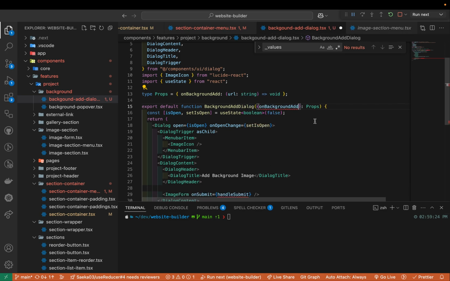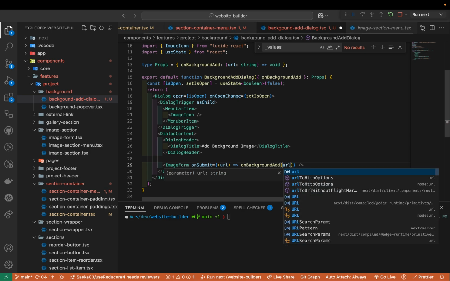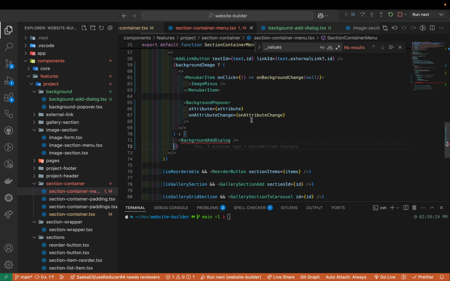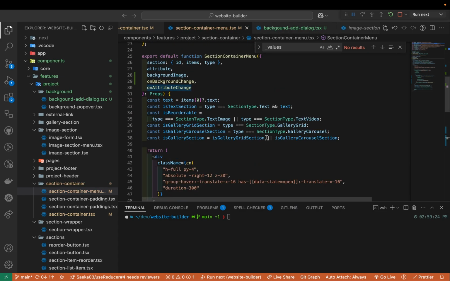So on background add, when the submit event happens, then we're gonna receive the URL. Okay. Oh, interesting. What are we receiving? Oh, URL here, first parameter, and then on background add, we're gonna pass URL, and then in the menu here, on background change. Oh, sorry. On background add, we're gonna do on background change. So looking good. Yeah, so let's try a little bit.